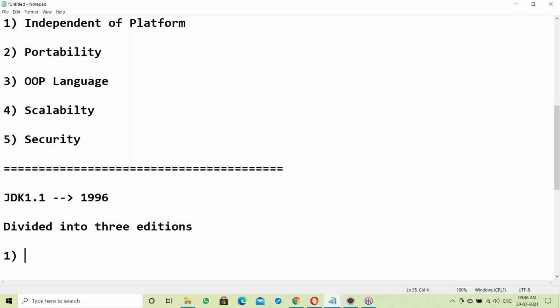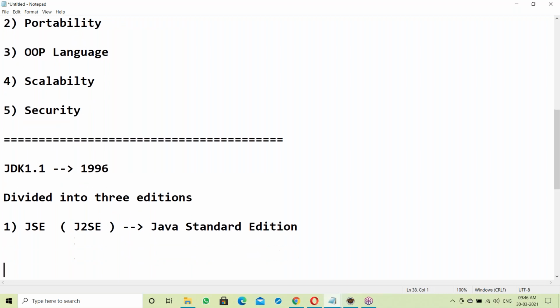The first one is Java Standard Edition. Previously it was called J2SE, now it's called JSE. SE stands for Standard Edition.